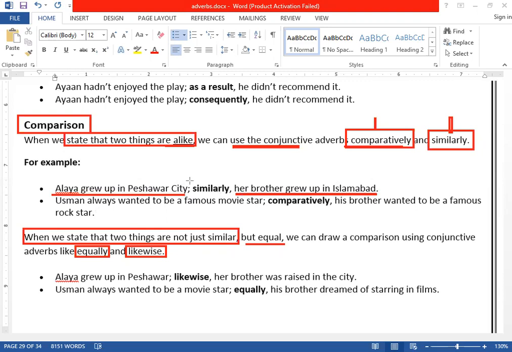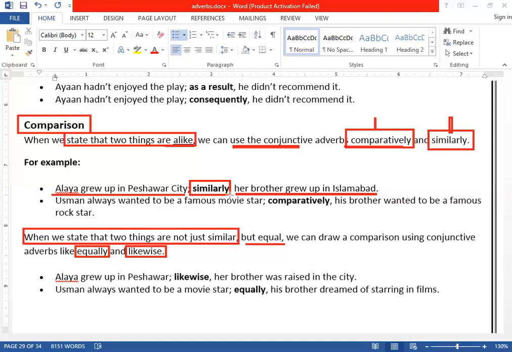So that's why we have used the word similarly. We have used the conjunctive adverb similarly because we're talking about growing up. Alaya grew up in Peshawar, and at the same time, her brother grew up in Peshawar. So we can say, Alaya grew up in Peshawar city. Similarly, her brother grew up in Peshawar city. So both are the same, so we can use the conjunctive adverb similarly.